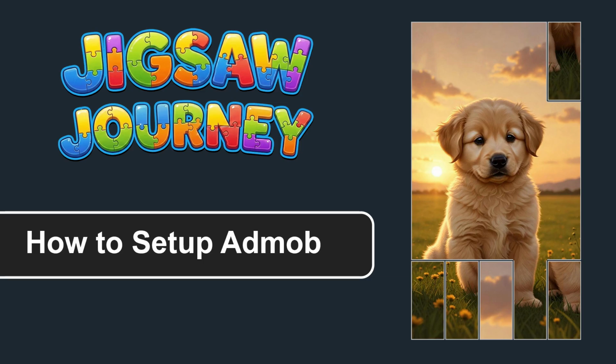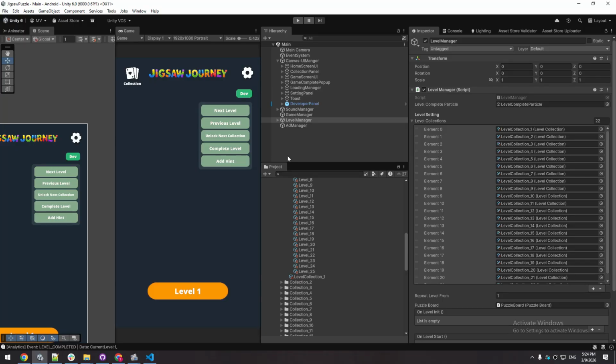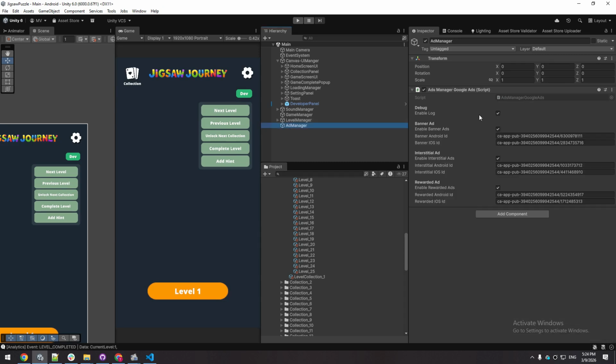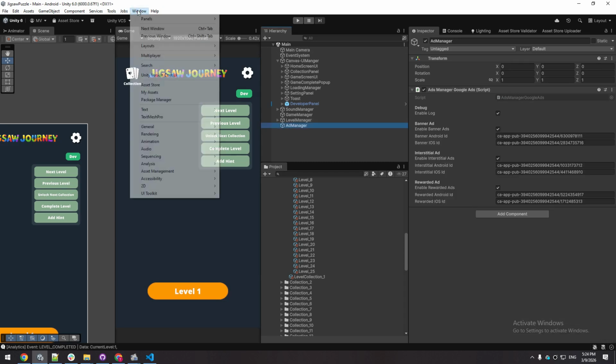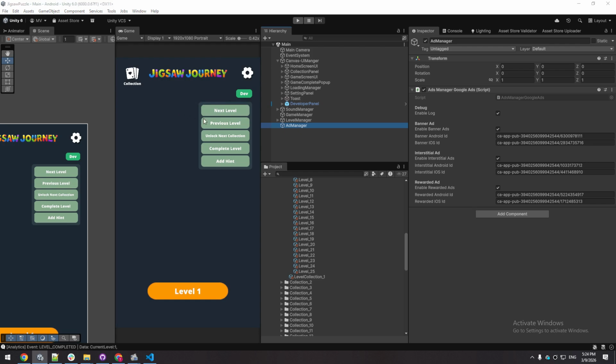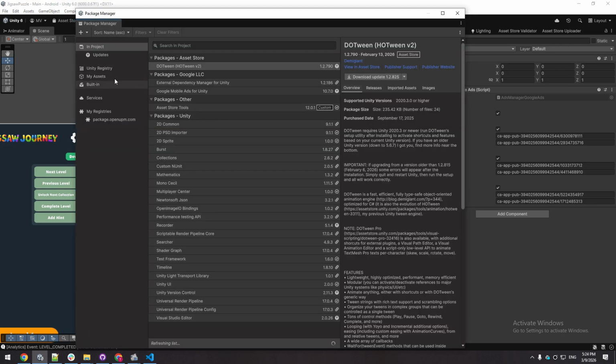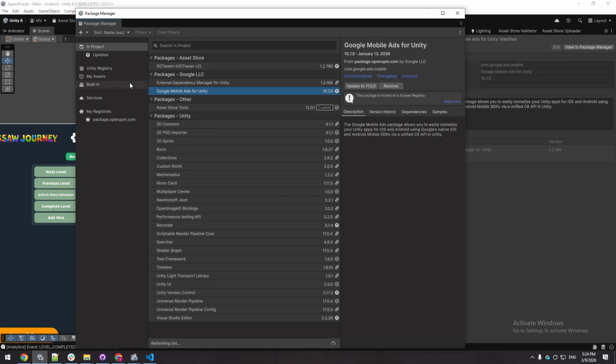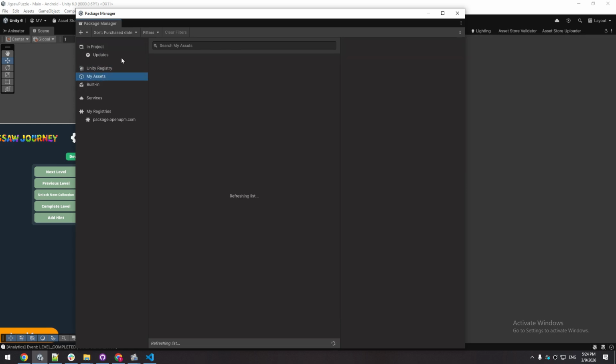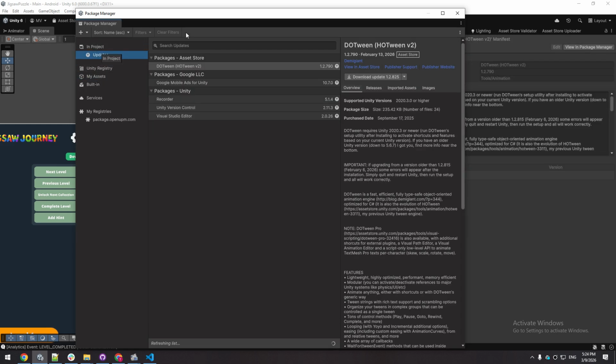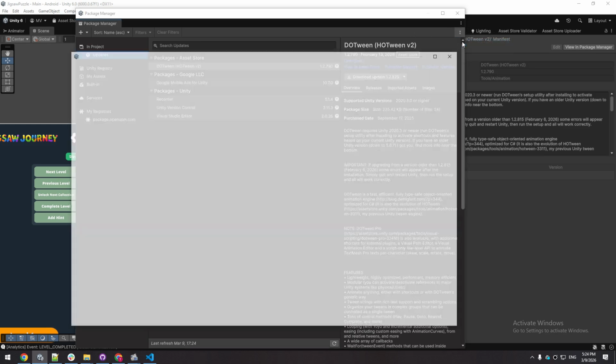Now I will show you how to set up AdMob ads in this template. First open the scene and locate the object that contains Ad Manager script. Now we need to import the Google AdMob plugin. Open the Unity Package Manager. Using UPM import the Google Mobile Ads package into the project.